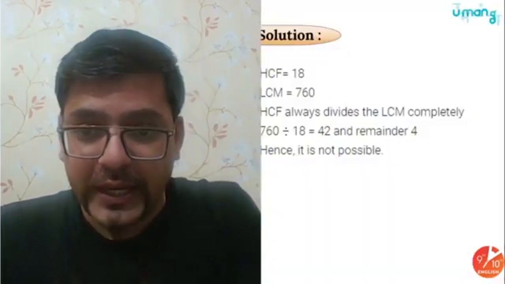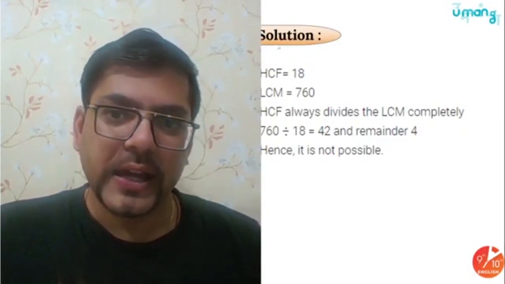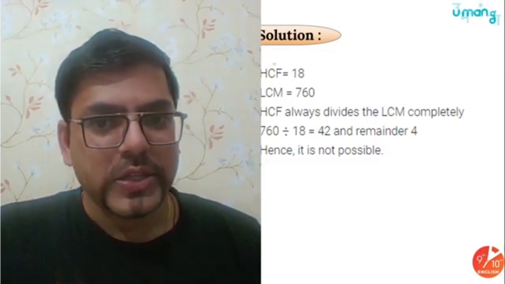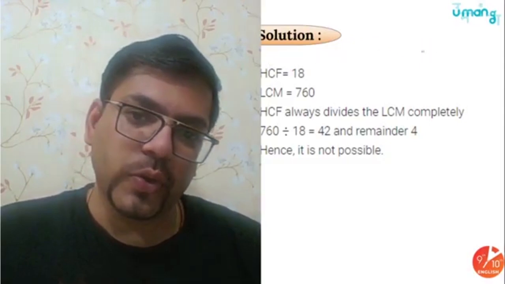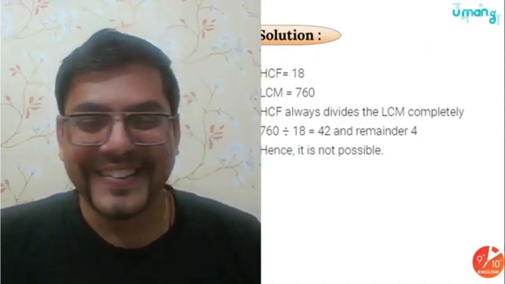I hope you understood. In case you want a standard solution, it will be like this: HCF always divides the LCM completely. Since you divided, the quotient is 42 and the remainder is 4, hence it is not possible. Fine, got it? Easy enough. Okay, if this is easy, let's move on to the next question.